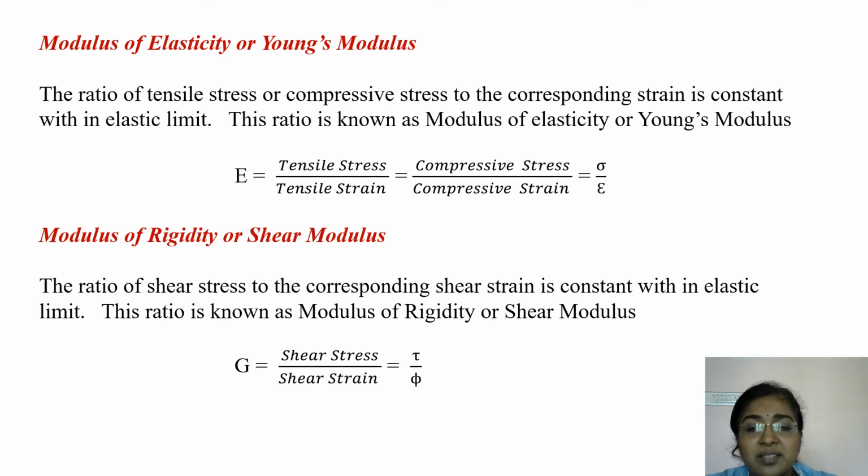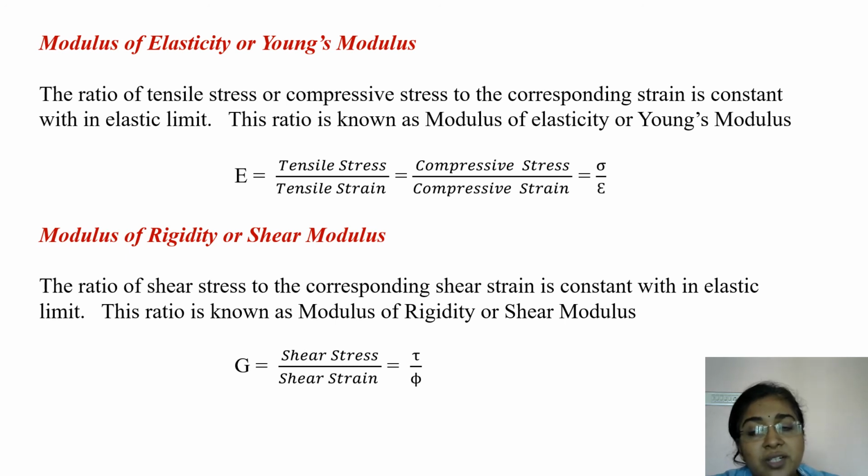And the other elastic constant, that is modulus of rigidity or shear modulus, is the ratio of shear stress to corresponding shear strain, which is constant within the elastic limit. In the previous class, you have seen what shear stress is and what shear strain is. If the force is applied tangential to the surface, there will be a shearing effect on that, and the corresponding stress will be the shear stress.